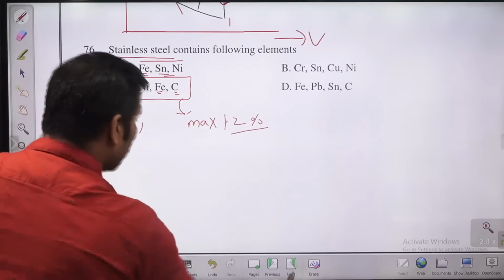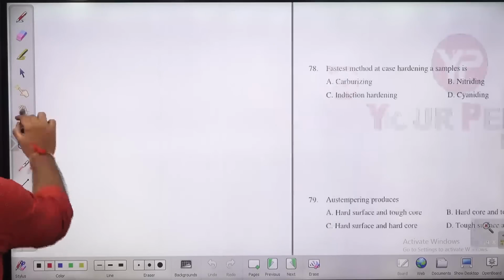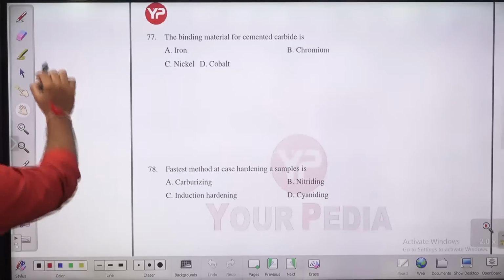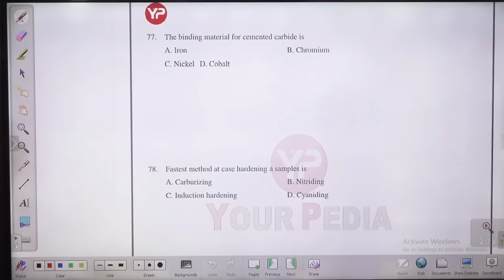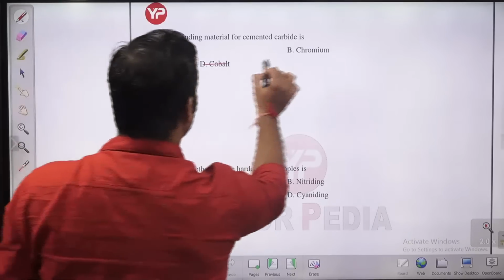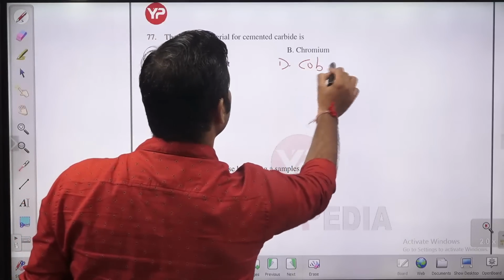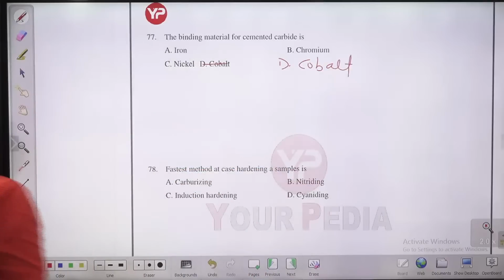Next question, question number 77. The binding material for cemented carbide. You know guys, cemented carbide, these we use as tools. Also known as sintered carbide. So these we use as a tool.